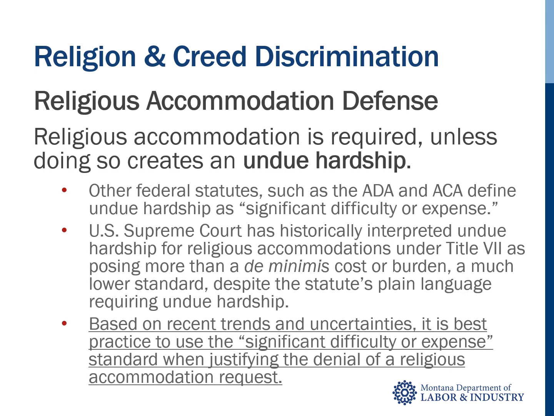When an individual seeks a modification to an entity's policy based on religious observance, practice, or belief, the entity is required to provide a religious accommodation unless doing so creates an undue hardship. An undue hardship is determined on a case-by-case basis. Title VII of the Civil Rights Act expressly states that an undue hardship is a defense to the provision of a religious accommodation.